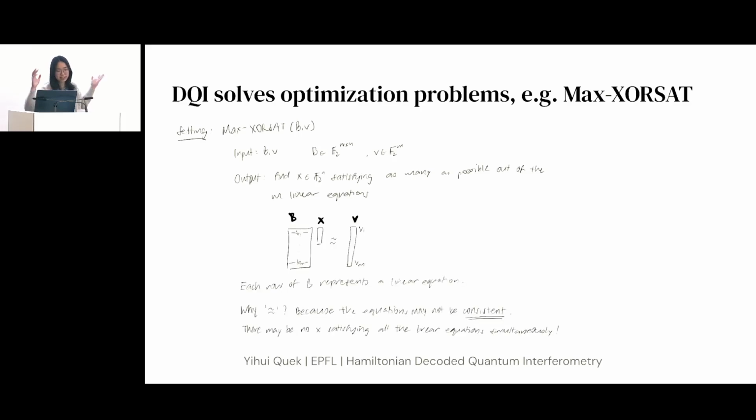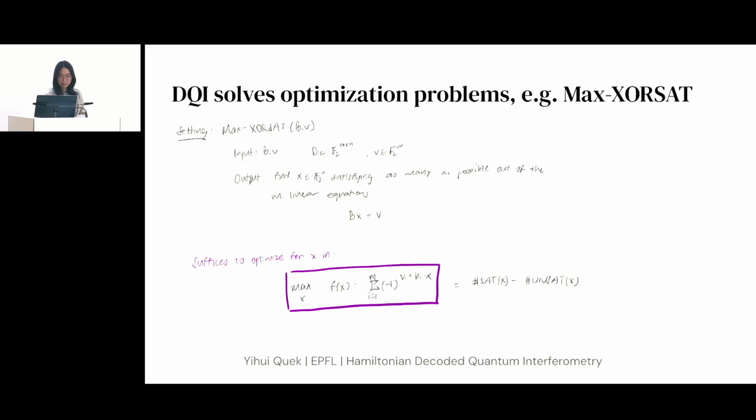So what does this actually look like? B is a tall matrix, and you are given as input B as well as v, but these linear equations might not be consistent, so there might not actually be an x that satisfies all of them at once. So all you need to do is to find an x that satisfies as many of them as possible. Because these linear equations might not be consistent, it suffices to optimize this objective function f of x, which is simply the number of satisfied equations minus the number of unsatisfied equations. And you want to find the x that achieves the largest value of f.